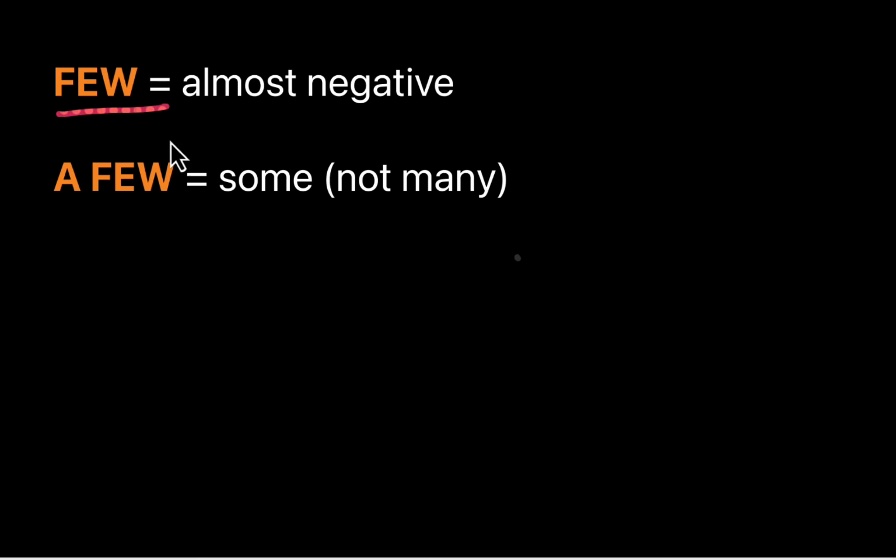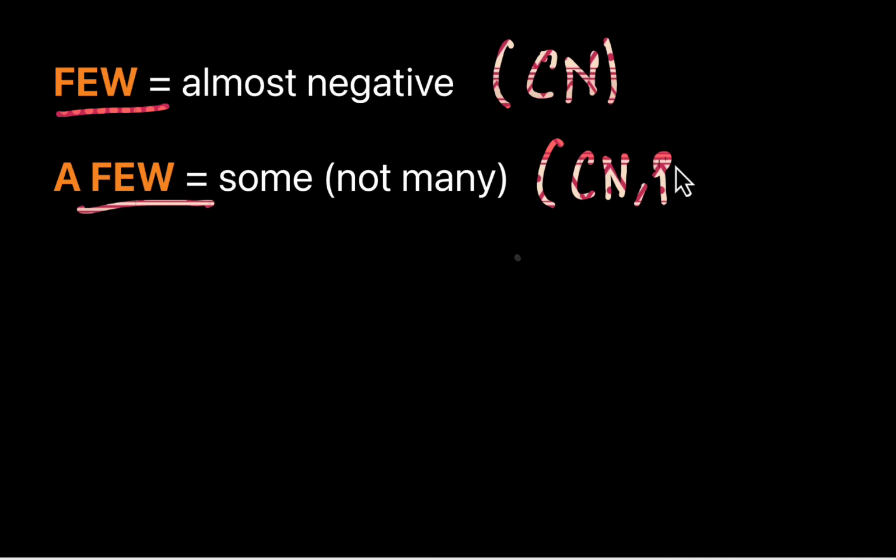And these are few and a few. Let's understand the meaning and the difference. Guys, few has a negative connotation. It means almost negative. It is used with a countable noun, which is plural in number. And again, a few is also used with a countable plural noun. But the difference between few and a few is that few gives a negative connotation.